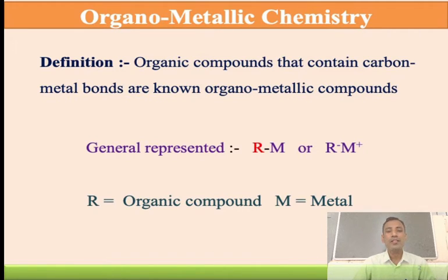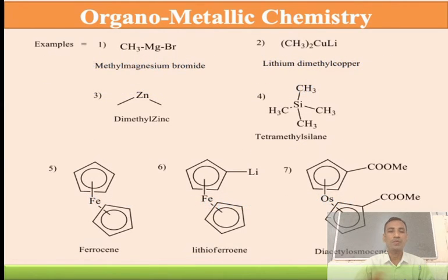If we define completely what is meant by an organometallic compound: organic compounds that contain carbon-metal bonds are known as organometallic compounds. The general representation is R-M, where R is negatively charged and the metal is positively charged. So what is capital R? Capital R stands for the organic group and M stands for the metal.